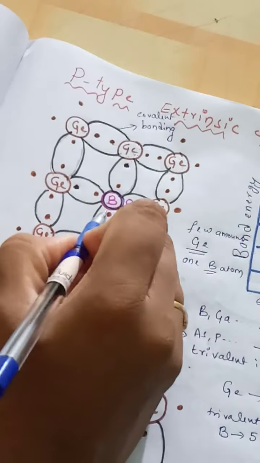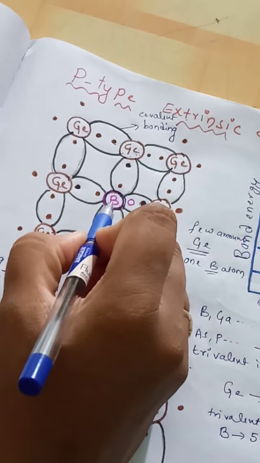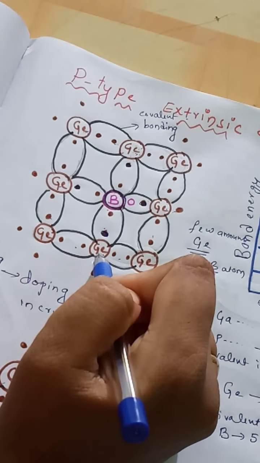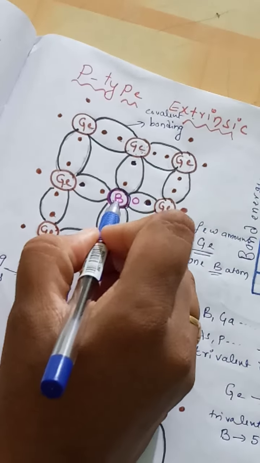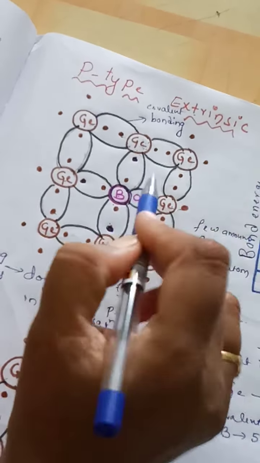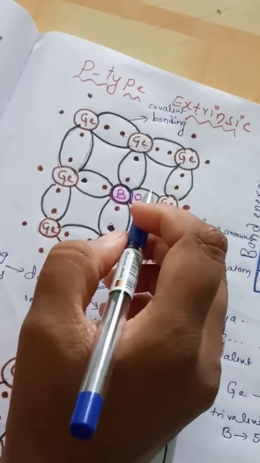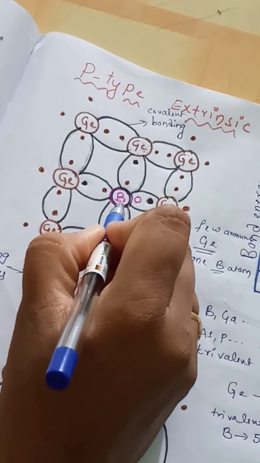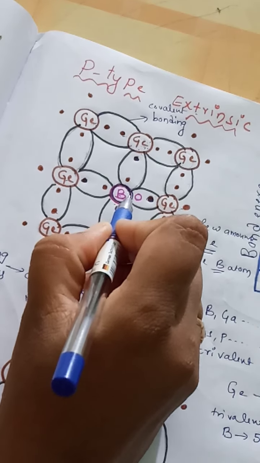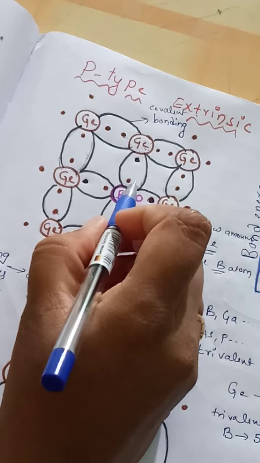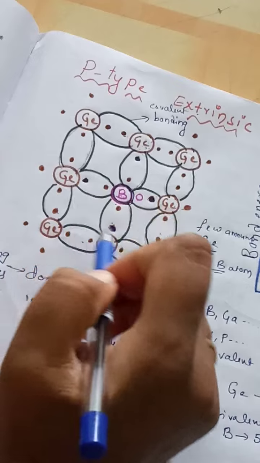This boron impurity will form covalent bonds with neighboring germanium atoms. We introduced one boron atom among this few amount of germanium atoms. Boron has 3 valency electrons, and when we introduce this boron impurity into the pure germanium semiconductor, these boron valency electrons will form covalent bonds with neighboring germanium atoms.